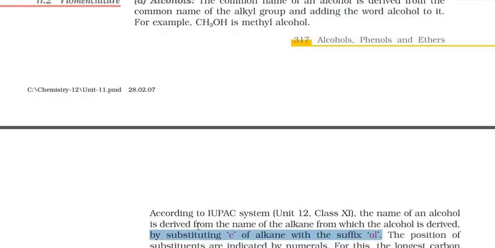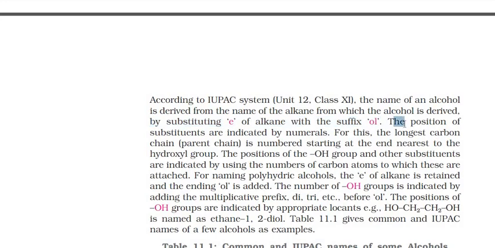Now coming back, the positions of the substituents are indicated by numerals. The longest carbon chain is numbered starting at the end nearest to the hydroxyl group. That means that where the OH group is attached, you have to give it preference. These are very common rules that you have already learned in IUPAC nomenclature, so we are not going into each line in detail. The positions of the OH group and the other substituents are indicated by the numbers of the carbon atoms to which these are attached, just like 1-chloro, 2-chloro, we have the same pattern.